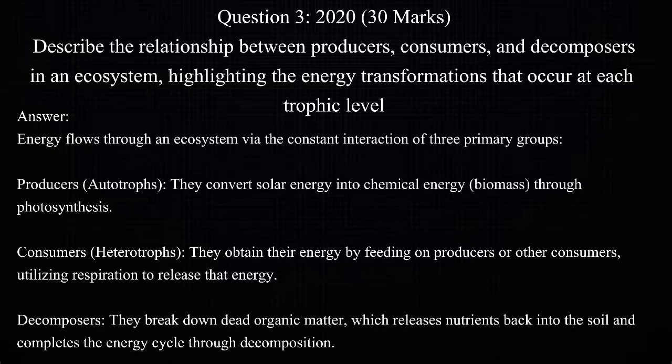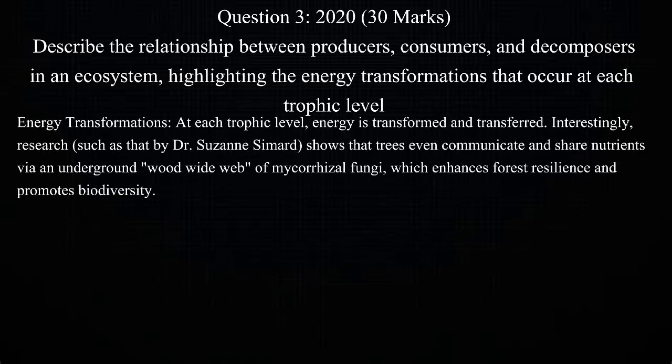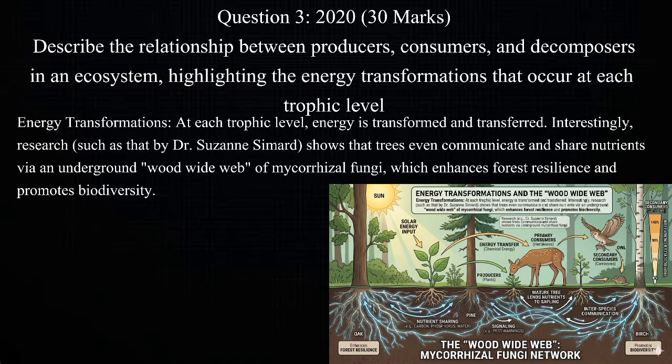Now, the relationships. Producers are the autotrophs. They convert solar energy into biomass. Now, the consumers, that is the heterotrophs, right? They obtain energy from the producers. Decomposers, on the other hand, break down organic matter, releasing nutrients. Energy transformation. Photosynthesis by producers, respiration done by consumers, decomposition happens by the action of decomposers. Energy flows through ecosystems via